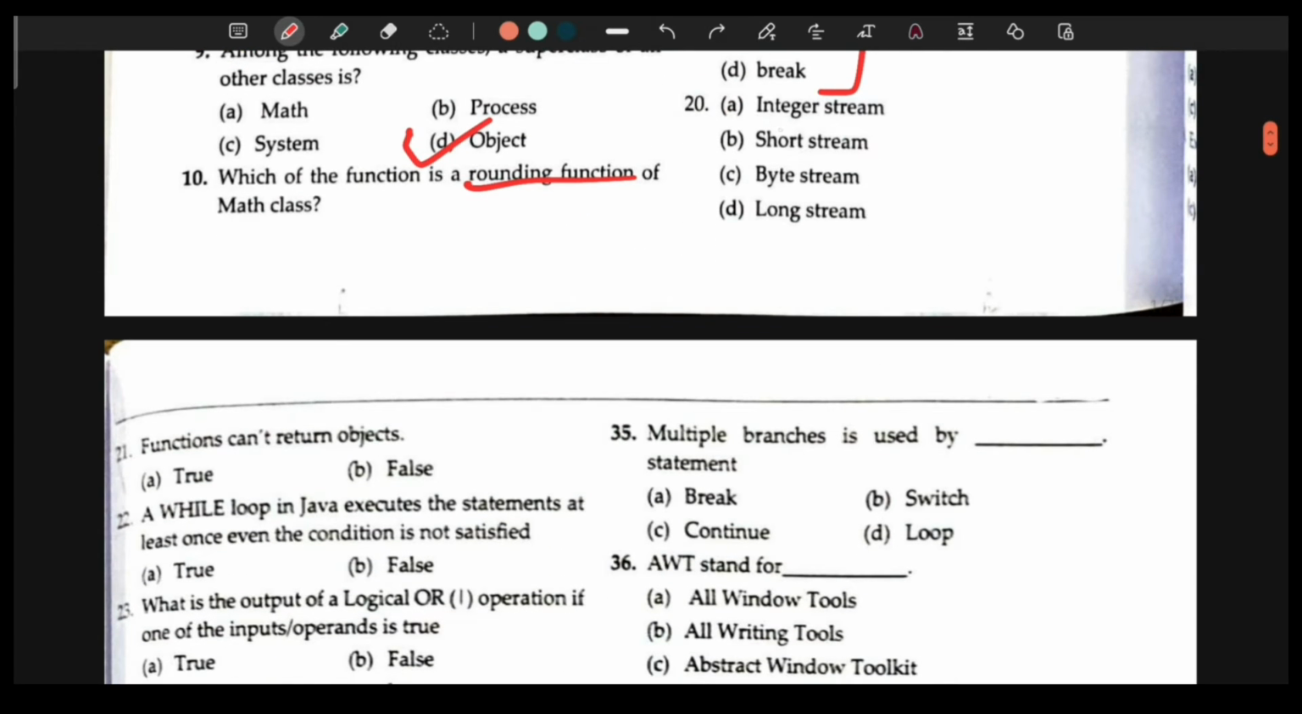20. Integer stream, short stream, byte stream, long stream. So the answer here is byte stream, because Java describes only two types of streams. One is a byte stream and the other is the character stream. So all of these streams do not exist, but this one does. So that's why we choose the byte stream option.